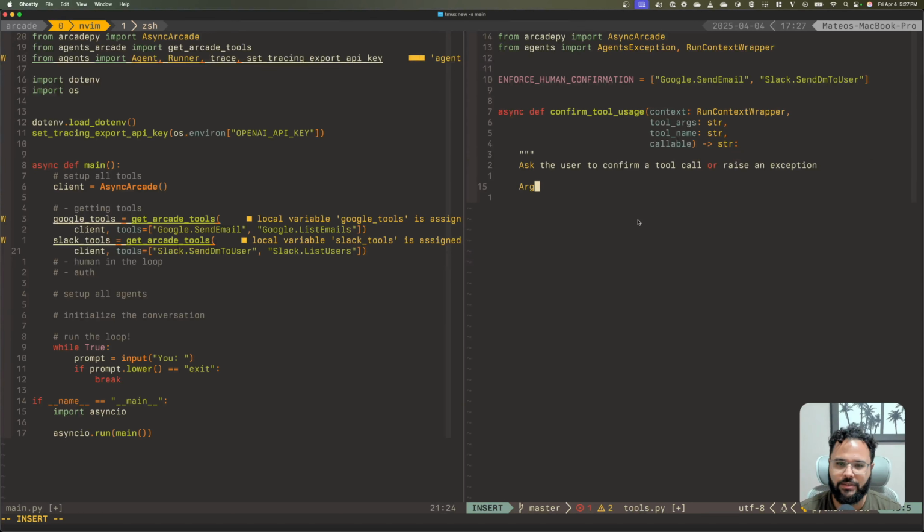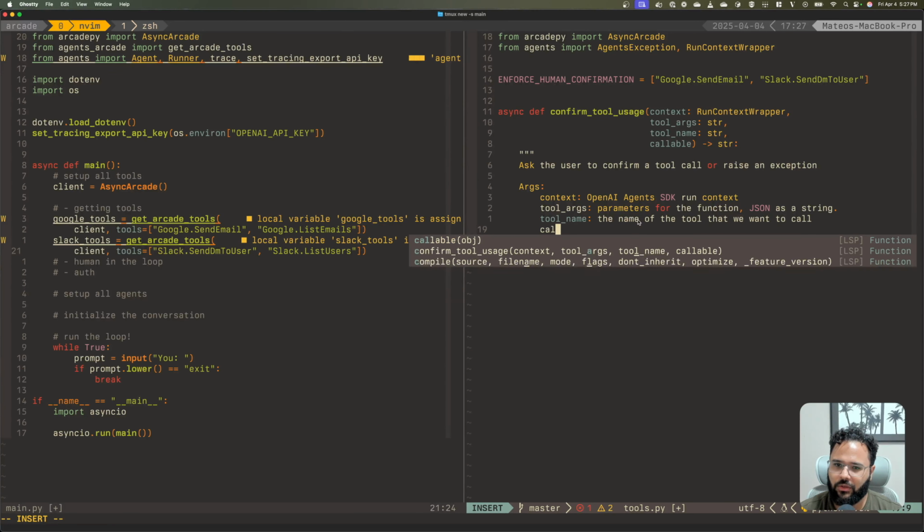The arguments are going to be: the context is the OpenAI Agents SDK run context. Then tool_args is going to be the parameters for the function, JSON as a string. Then tool_name is the name of the tool that we want to call.